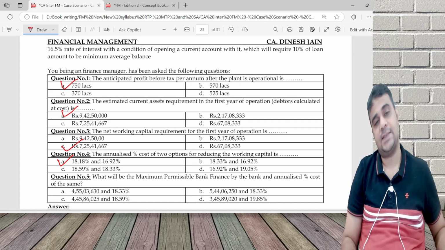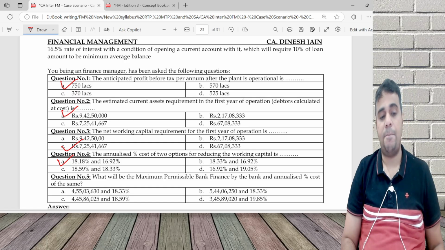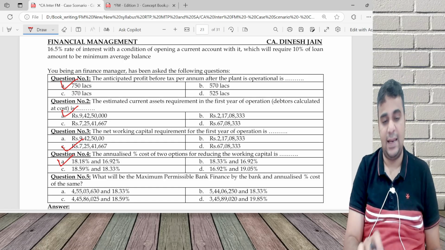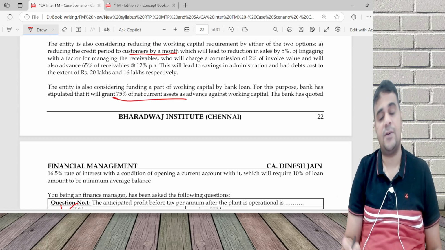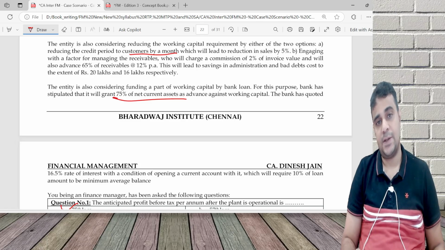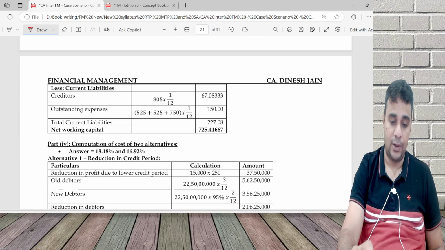18.18 means with that 16.92. That it is 16.92. Maximum permissible bank finance I'll calculate, which is very simple. The question has said you are going to pay 75% of net current asset, which is 75% of whatever working capital you got.